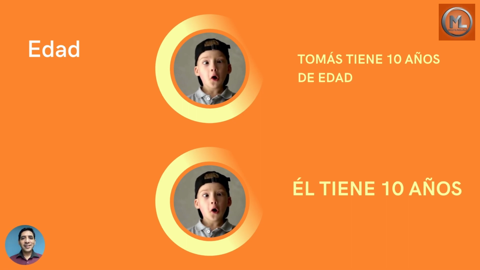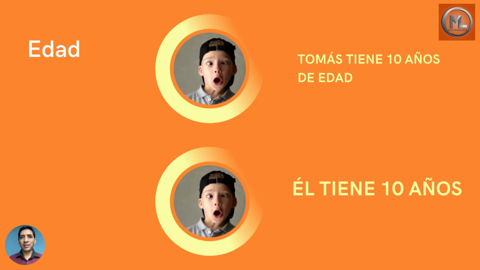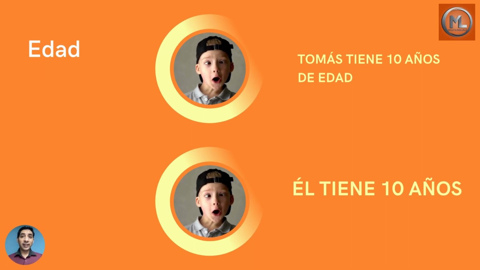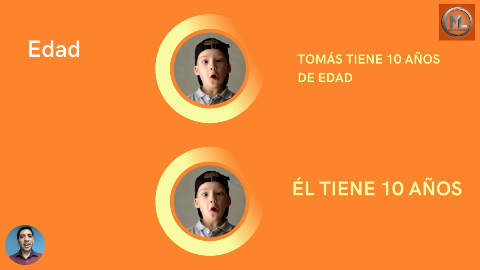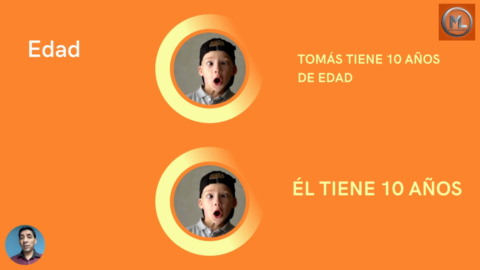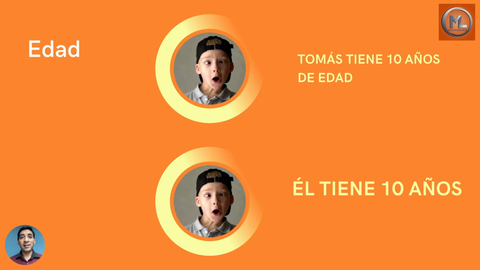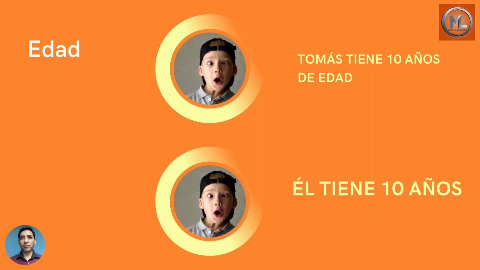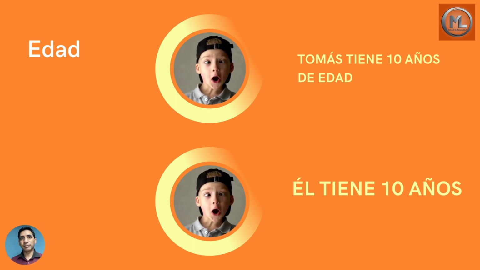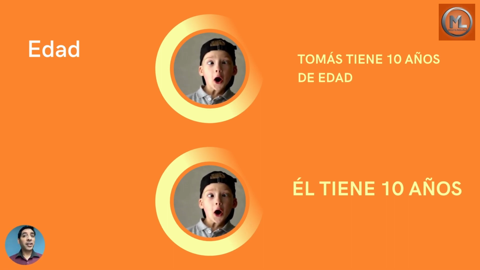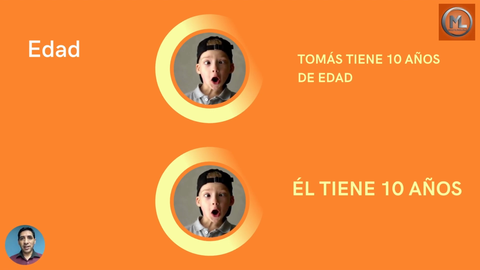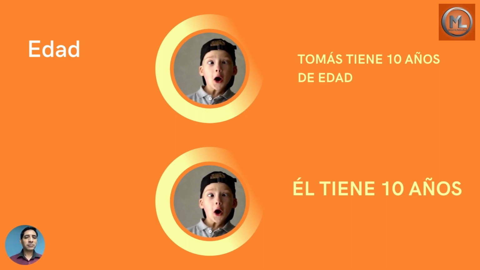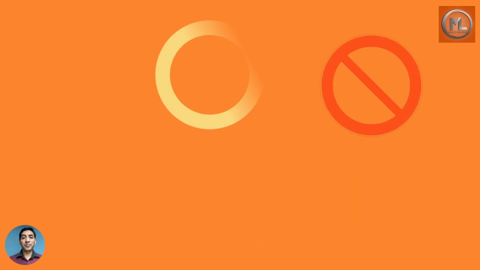Tomás tiene 10 años de edad. That would be a very formal way to say that he's 10. When we say de edad, that is really, really formal. The regular way would be, él tiene 10 años. He has 10 years. ¿Cuántos años tiene Tomás? Él tiene 10 años.